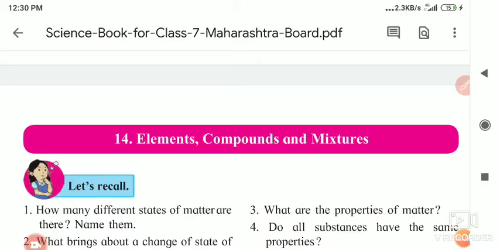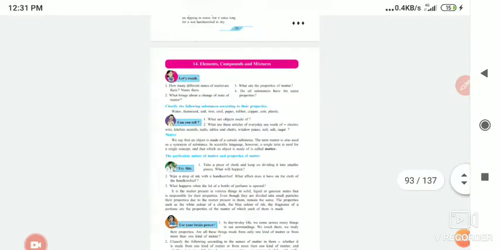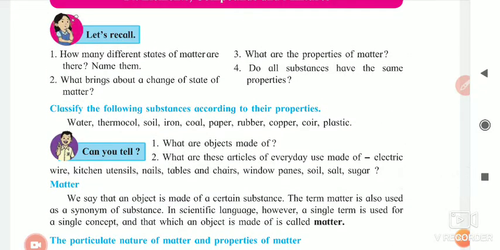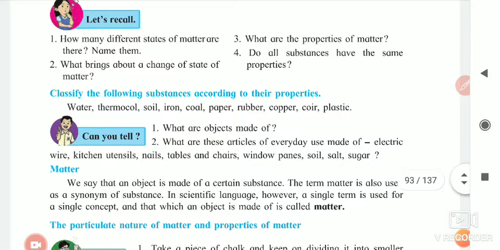Hello students, lesson number 14, Elements, Compounds and Mixtures. Under this lesson, today we will see the next part of our lesson. Before that, we will just quickly revise the points that we have already studied.